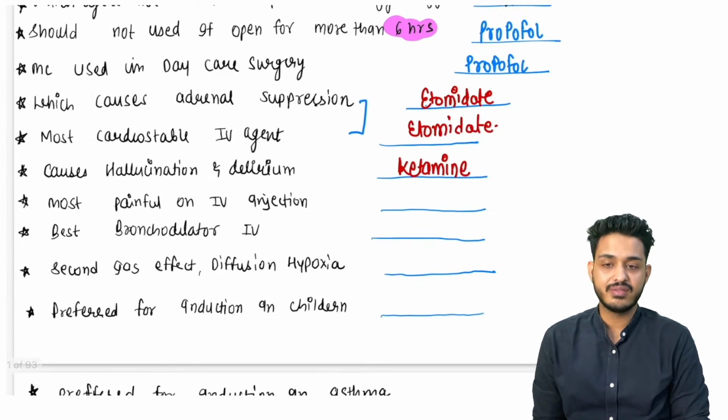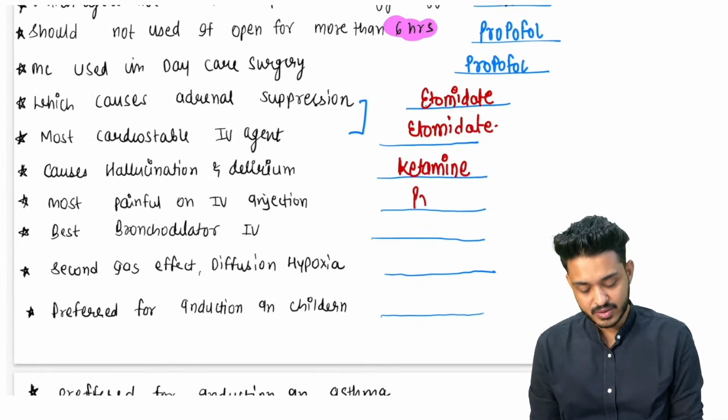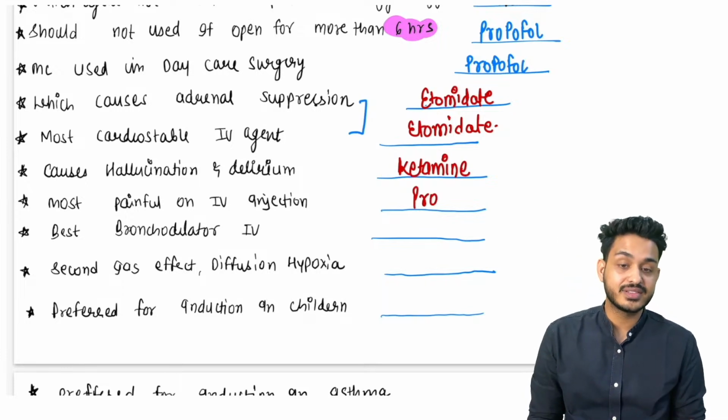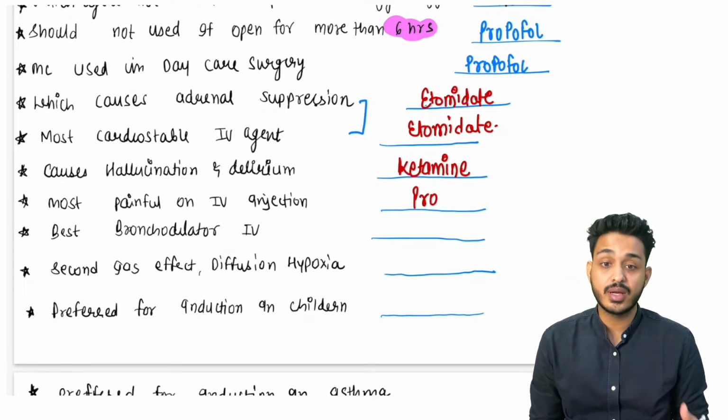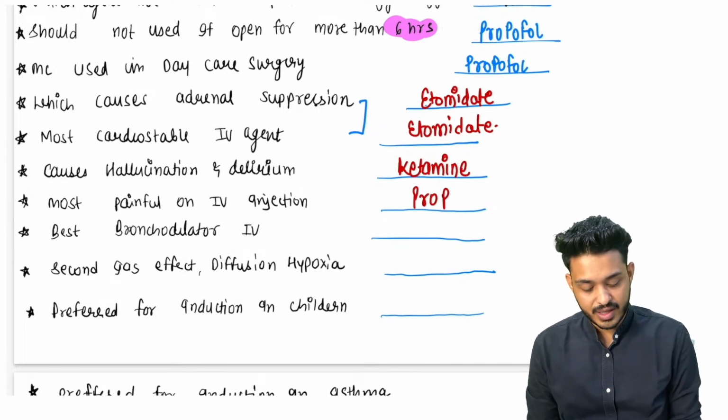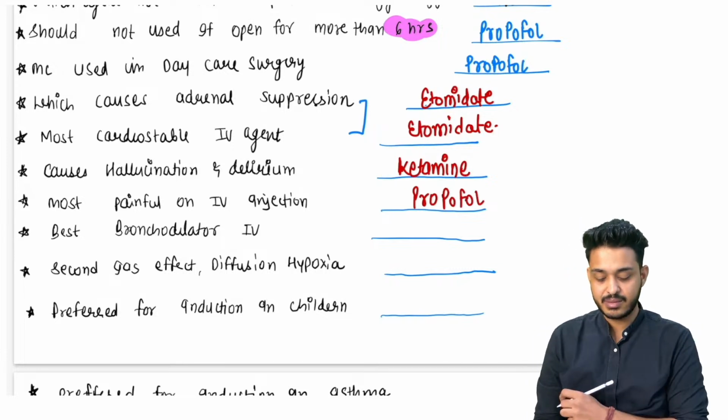Most painful on IV injection is going to be propofol, because it is having what? Egg lecithin will be there, glycerol will be there, soybean will be there. So it is going to be very, very painful.